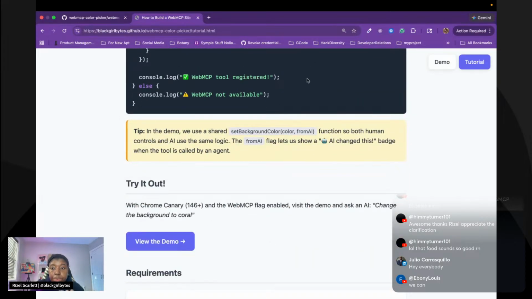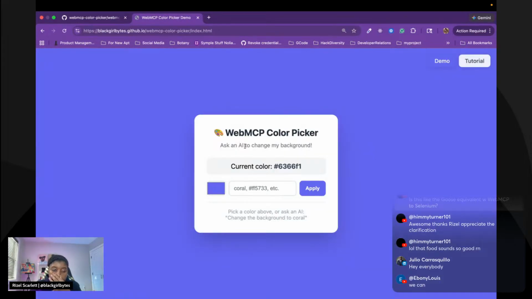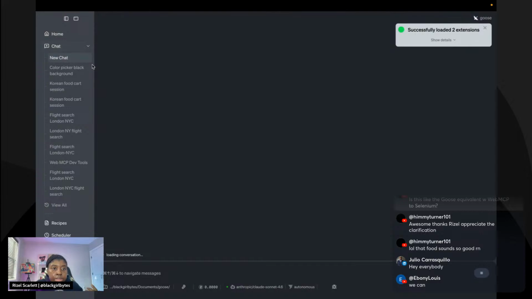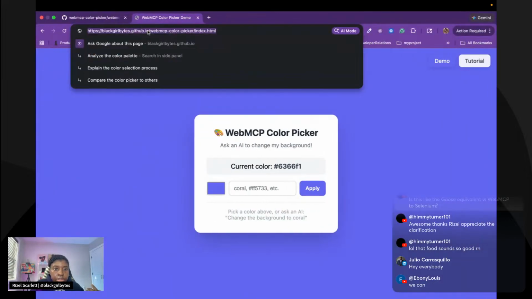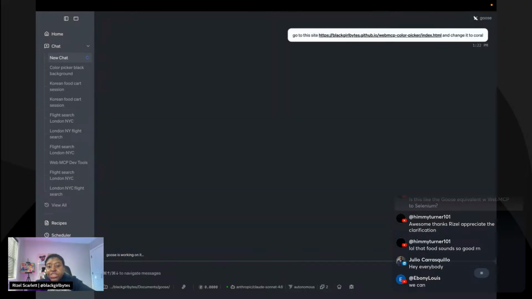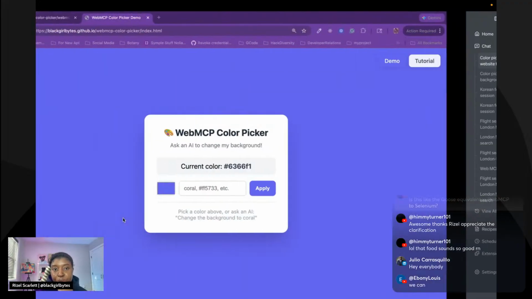So when we try out the demo, right now I have this little, I don't know what color this is, a light blue type of thing. And I'm going to tell it, go to this site, and change it to... I don't know, change it to coral. I wonder if it could do a gradient. Okay, let's try coral first and then see if it could do a gradient.